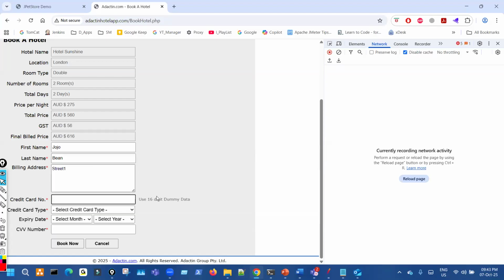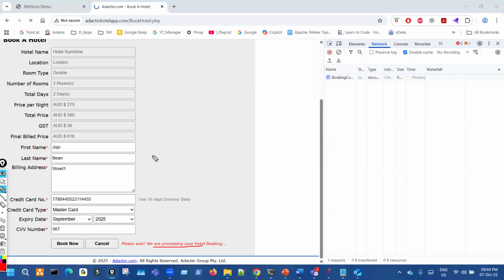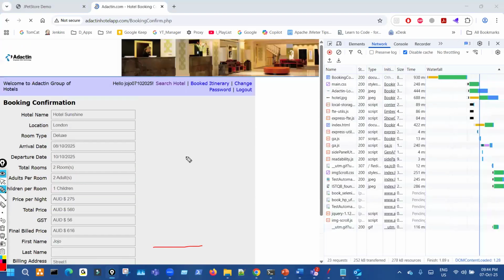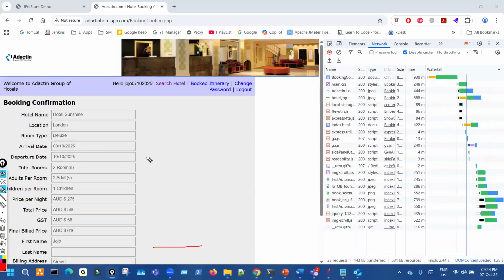You see the card number, 16-digit dummy data. So you can put some 16-digit card number. Then the credit card type you can choose from here. Then some expiry date and some CVV number, which is also dummy. Then click on book, and it will show processing. And I think we will book. Okay, this is the confirm page.